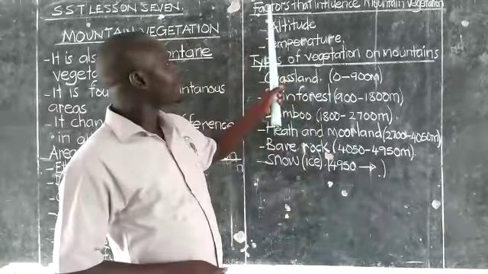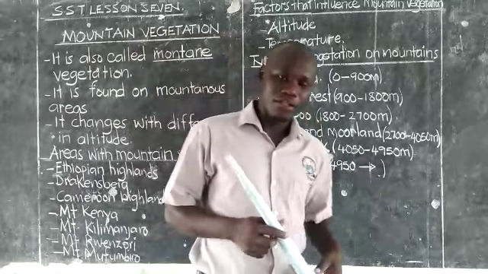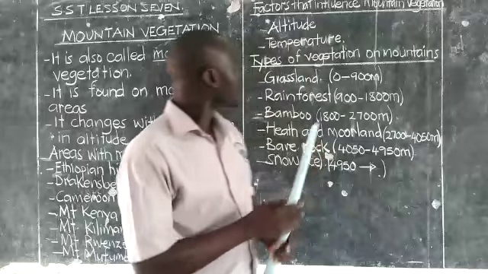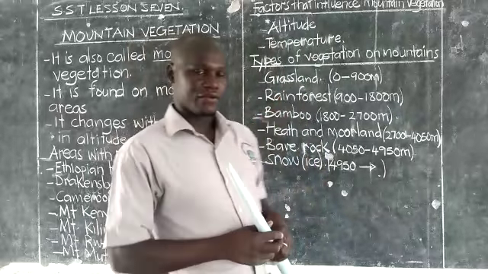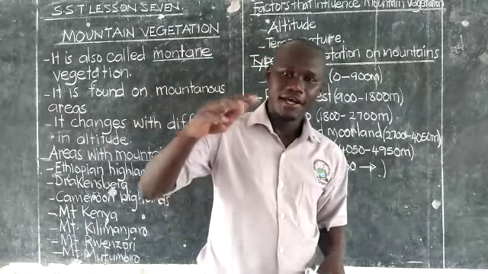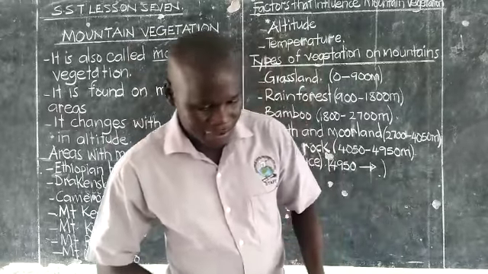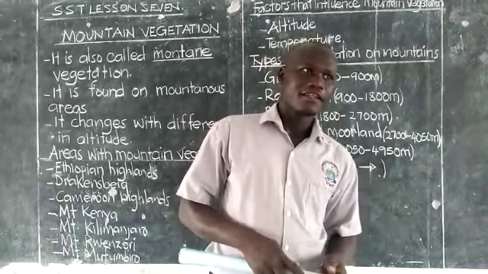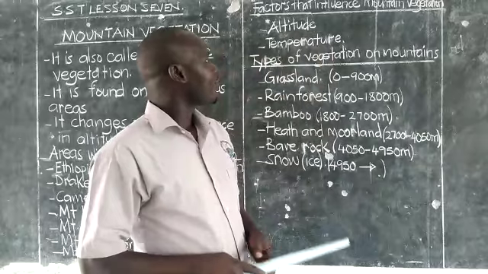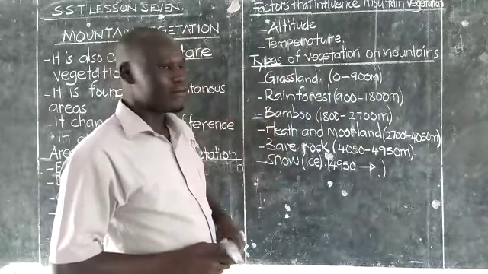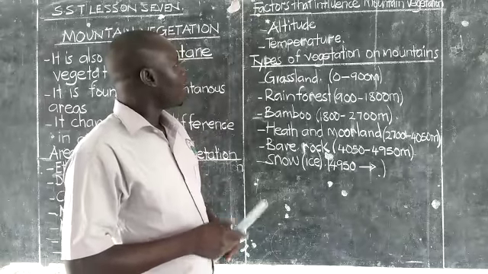We have factors that influence mountain vegetation. There are two factors. The first factor is altitude. Altitude is the height of the land above the sea level. So it is one of the factors that influences the vegetation zone in the mountainous areas.